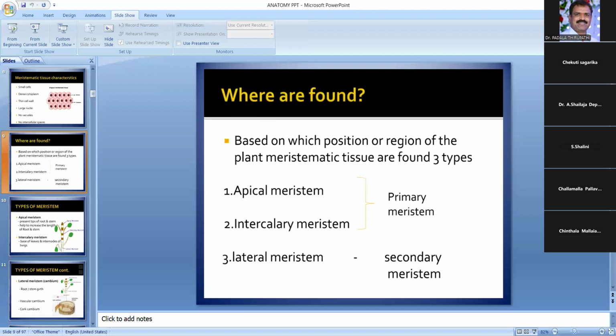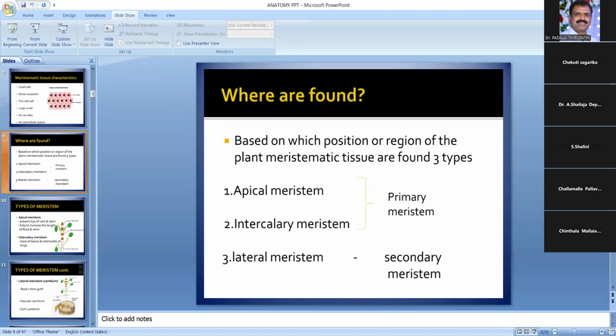Promeristem. Promeristem means the meristem where the foundation of new organs is initiated, also called embryonic meristem. It is made up of isodiametric thin-walled cells. Promeristem differentiates to form the primary meristem. That is the promeristem. Only there are new organs initiated. The meristem where the foundation of new organs is initiated is called promeristem.